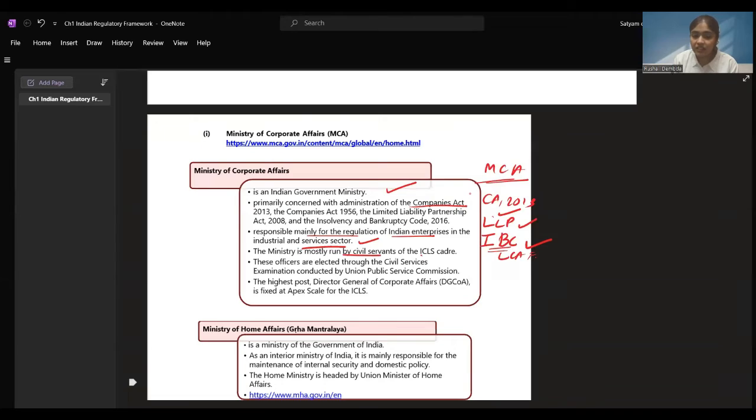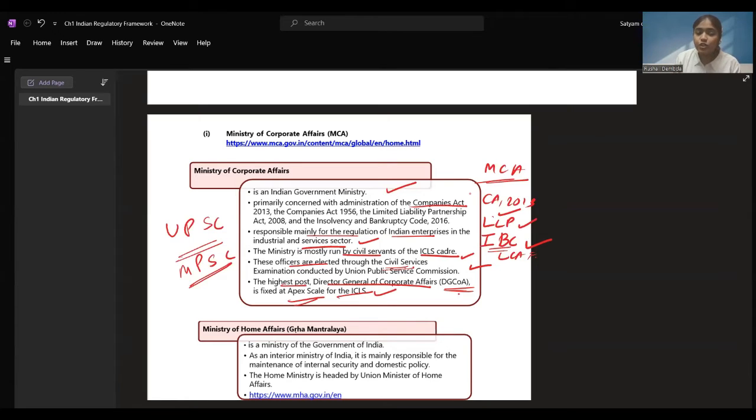Mostly run by civil servants, the ICLS cadre. These officers are selected through civil service examinations. You might have heard of UPSC, right? These are examinations, or I'm from Maharashtra, so we hear MPSC over here. All these types of civil services examinations are given, where you can see these officers are selected. The highest post is Director General of Corporate Affairs, DGCoA, and he is the apex scale, right? This is the apex scale fixed for them. This is the highest officer, Director General of Corporate Affairs. Okay, I hope the Ministry of Corporate Affairs is clear to you people.